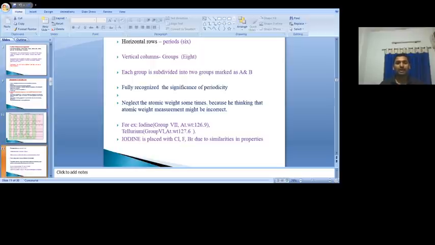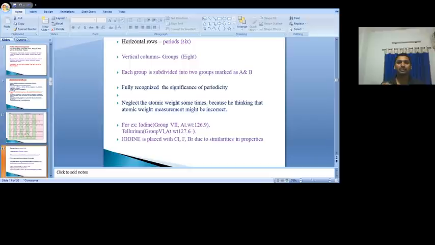But in Mendeleev's periodic table, iodine comes after tellurium. First tellurium is there, after tellurium, iodine is there. That means, did he arrange the elements in the increasing order of their atomic weight? No. So why was he neglecting the increasing order of atomic weight? Because iodine is similar in properties to chlorine, fluorine and bromine. That's why iodine is placed in the group of chlorine, fluorine and bromine.